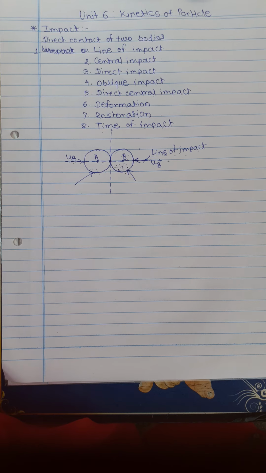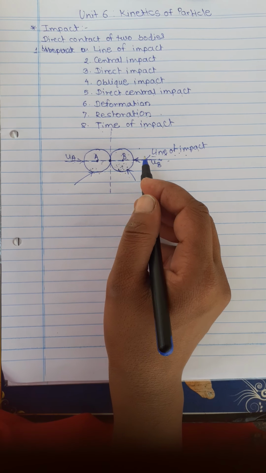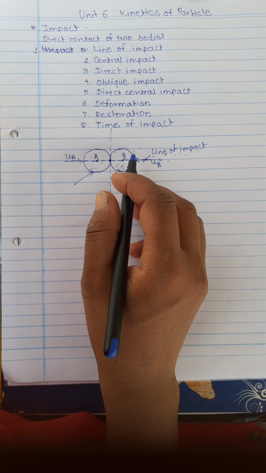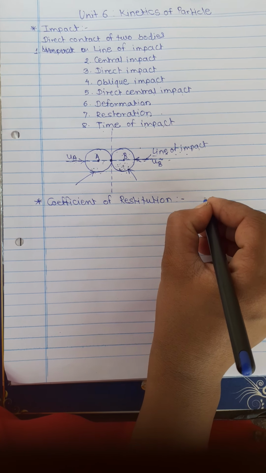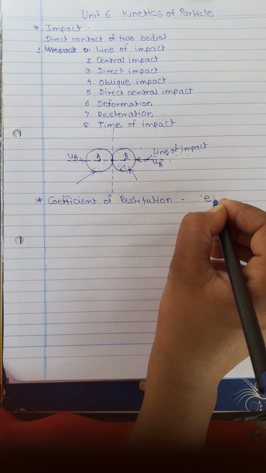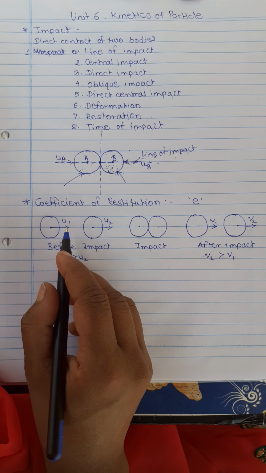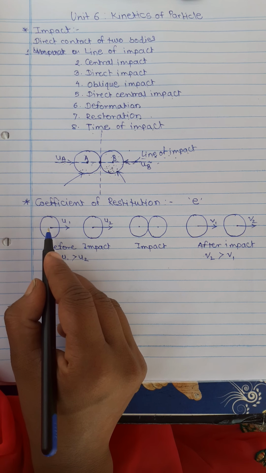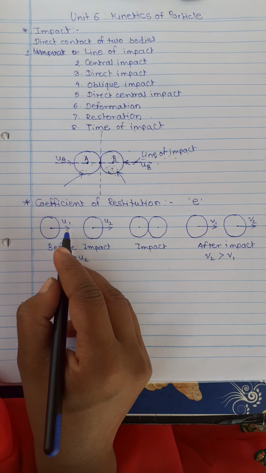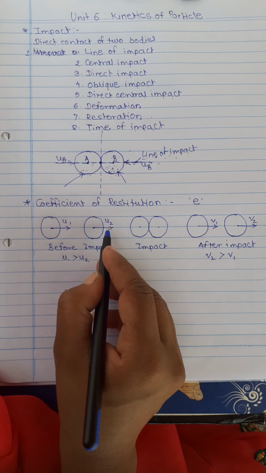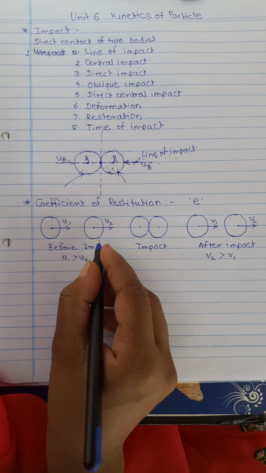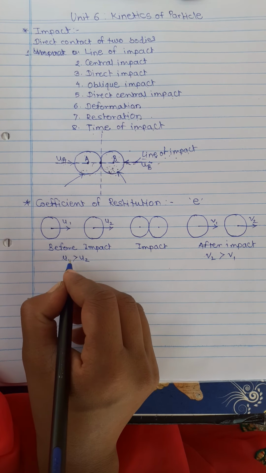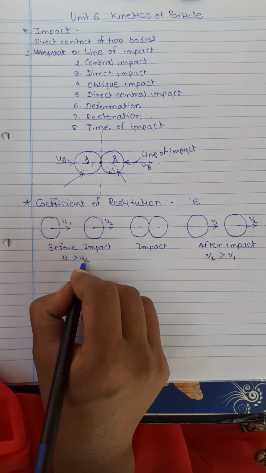Okay, now the next part is the coefficient of restoration. It is denoted by the letter small e. Let's suppose two bodies moving with velocities v1 and v2. In this, v1 is greater than v2.